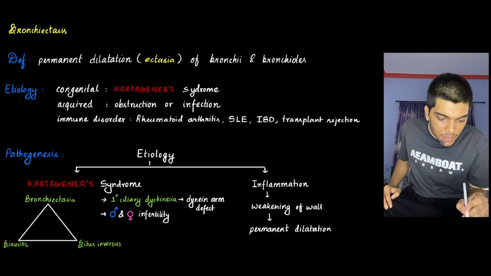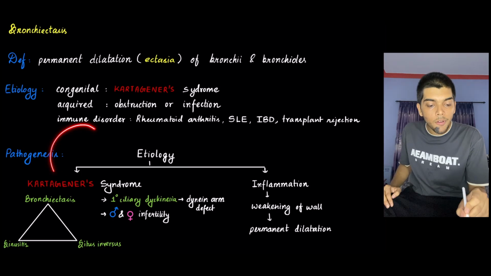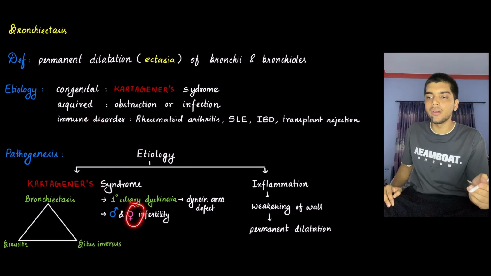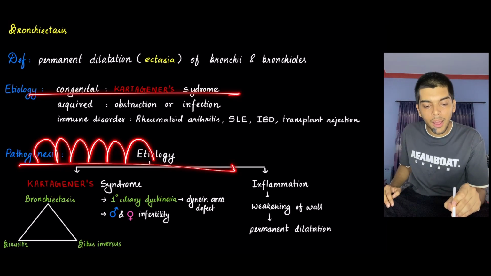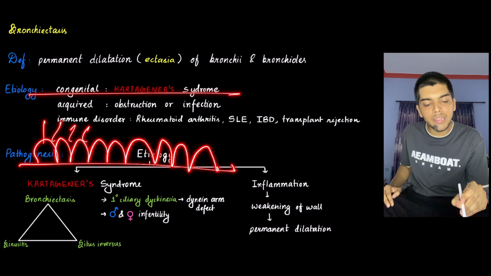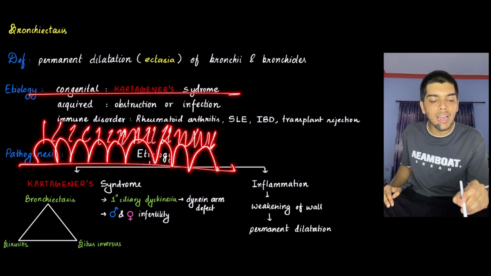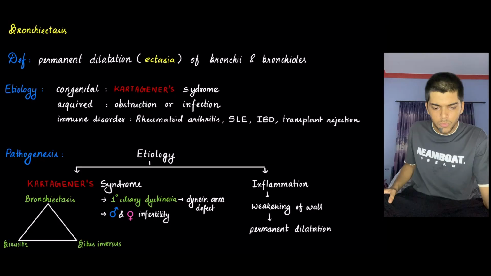Alright. There is also male and female infertility. Male infertility because the flagellum of the sperm is non-functional. Female infertility because the fallopian tube is also lined by ciliated simple columnar epithelium, and the cilia become dysfunctional, non-functional. As a result, they are unable to beat and transport the ovum. So there is female infertility.